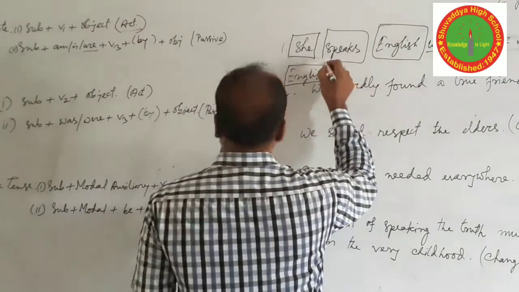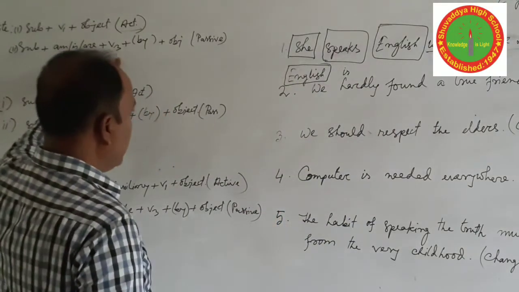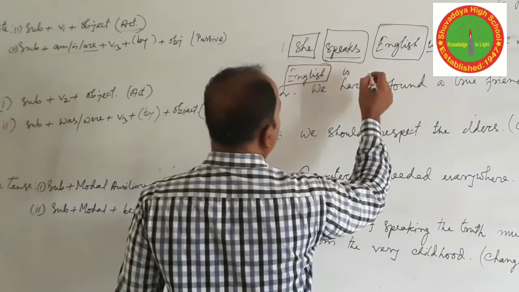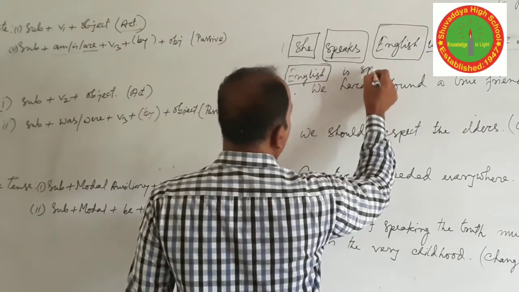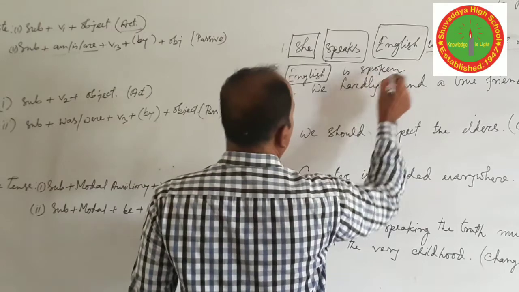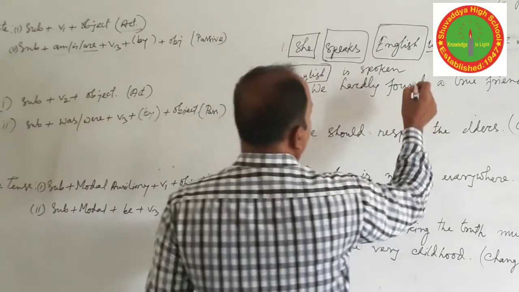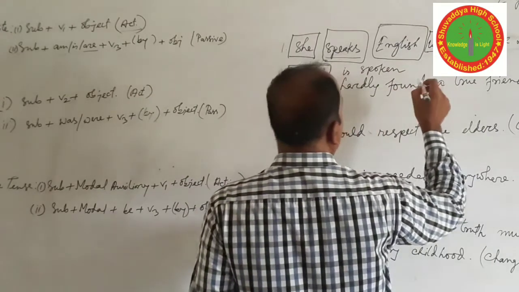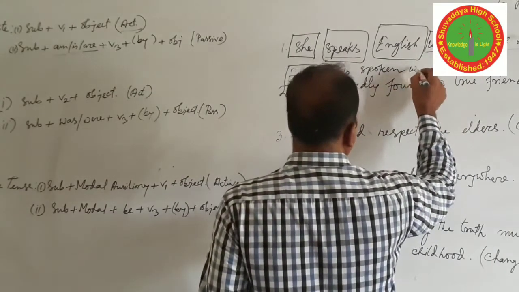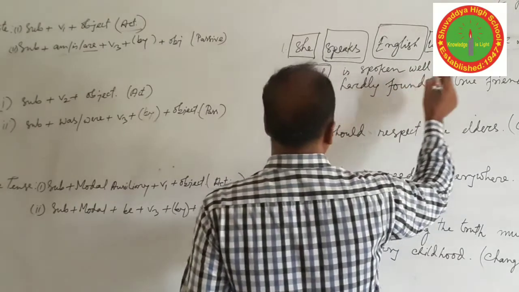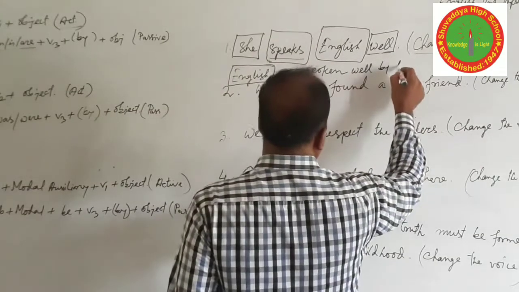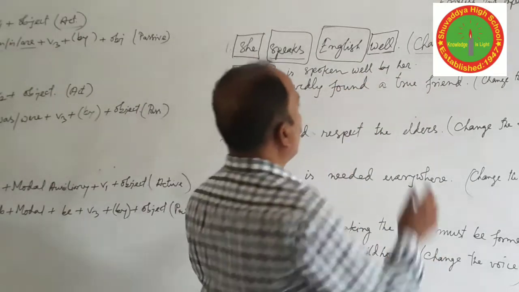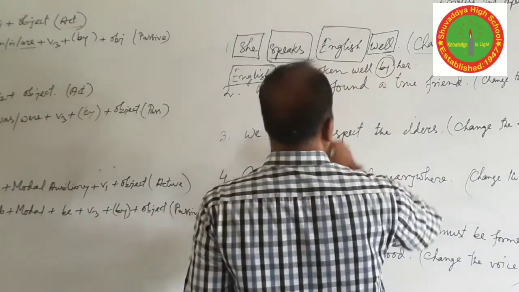English is, and this is the structure: verb 3. These verbs should be in past participle form. English is spoken well. The position of the adverb will not be changed. Well, by her.